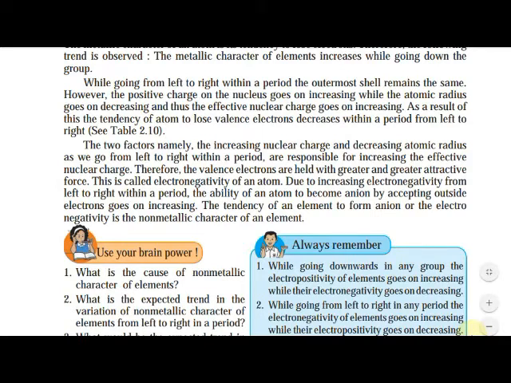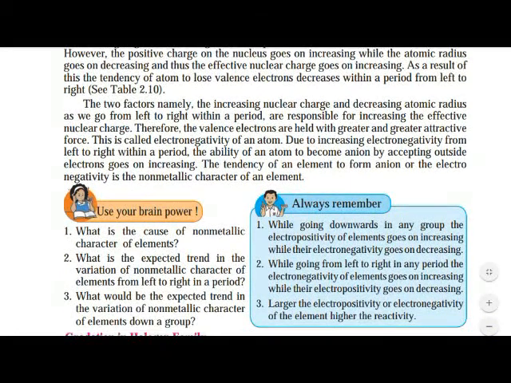What is the cause of non-metallic character of the element? What is the expected trend in the variation of non-metallic character of the element from left to right in a period? What would be the expected trend in the variation of non-metallic character in the elements down a group? So you can write down these things from metallic and non-metallic character. Answers are there only in the paragraph.